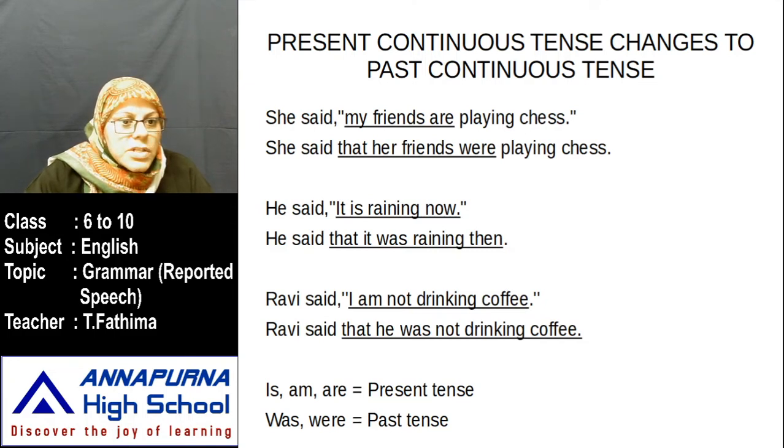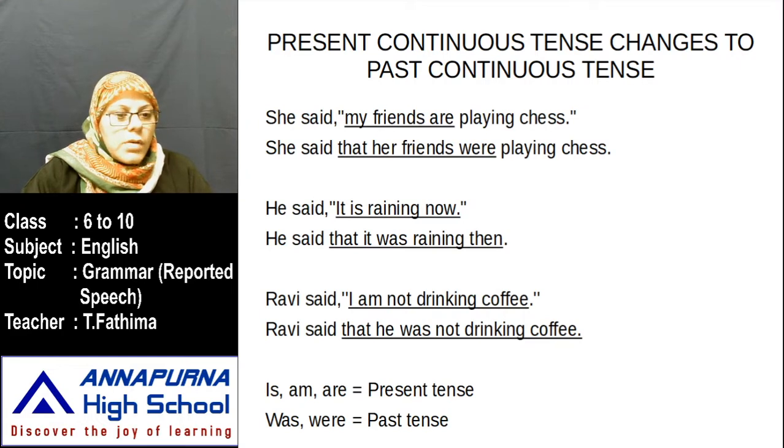Now, she said that. We join with that in the place of quotations and inverted commas. My friends means her friends. Her friends are playing chess. Are, you have to change into past. Is, am, are are present continuous tense. You have to change them into was, were. Okay, are playing will change to were playing chess.